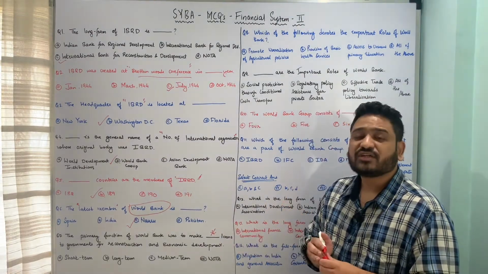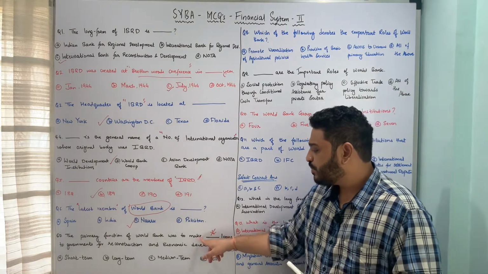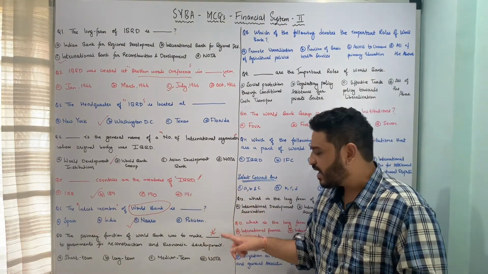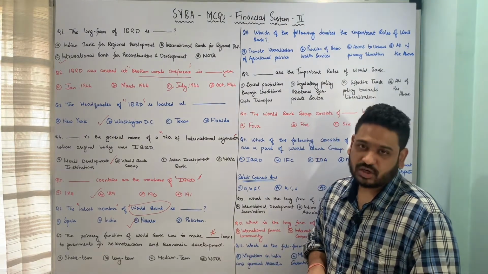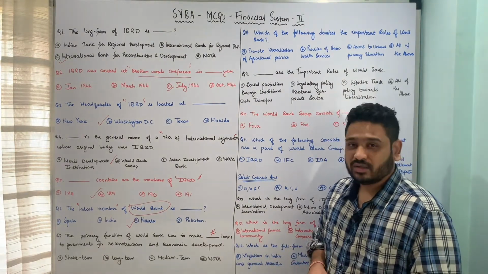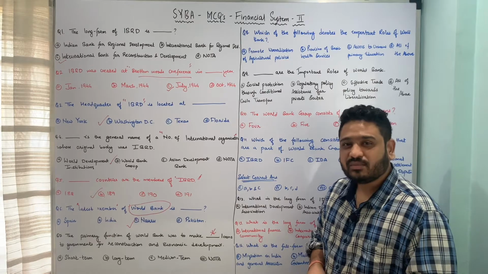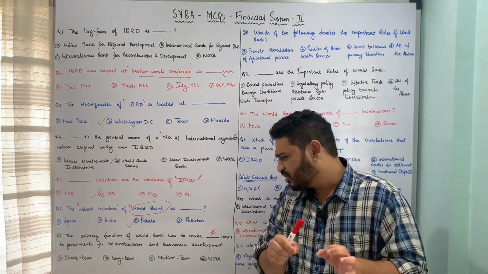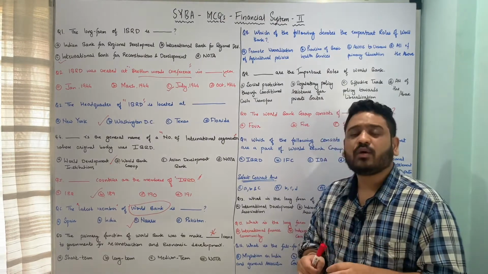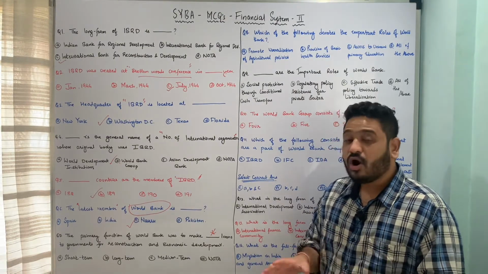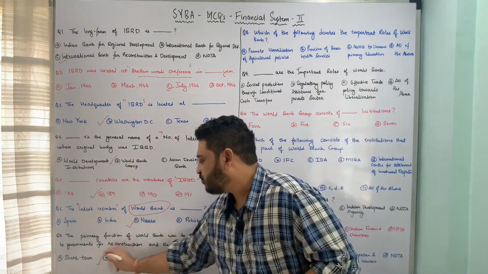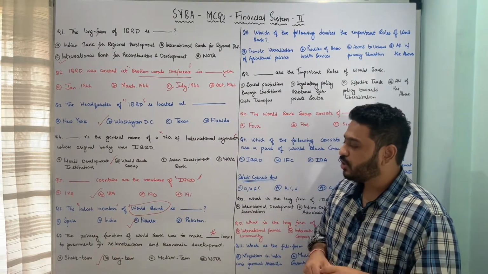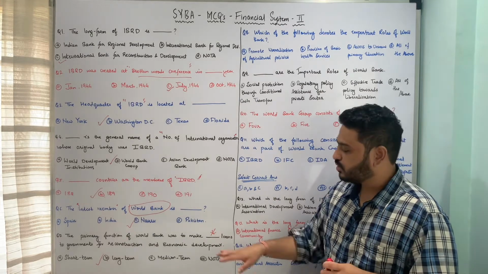The primary function of World Bank was to make dash loans to the governments for reconstruction and economic development, whether it is A, short-term loans, B, long-term loans, C, medium-term loans, or D, none of the above. So here the primary function of World Bank was to make long-term loans to governments for reconstruction and economic development. So here option B, long-term loans, is the correct answer to this question.